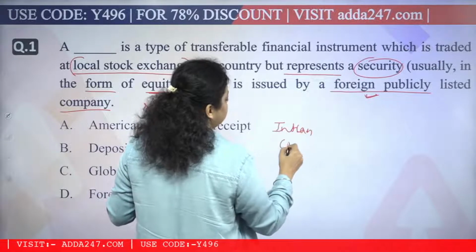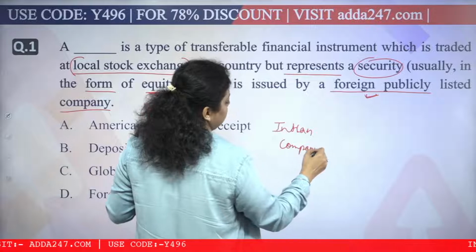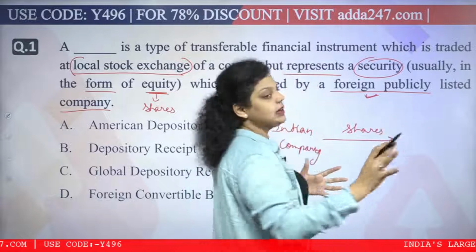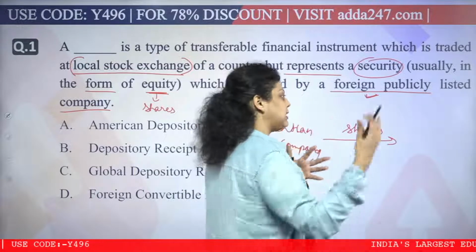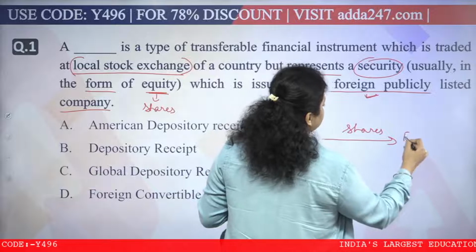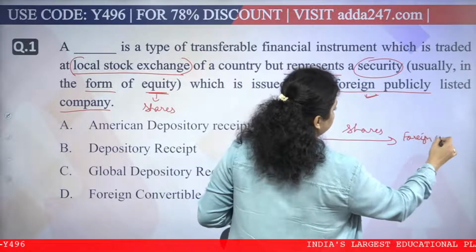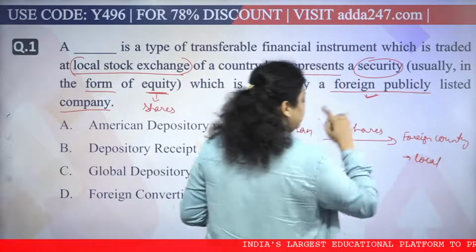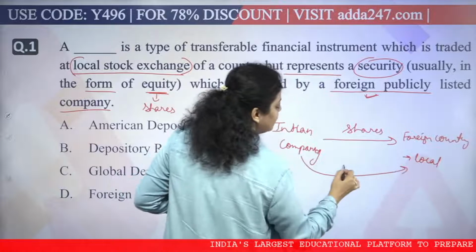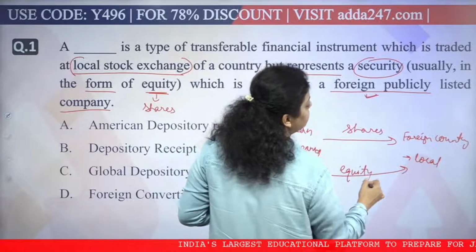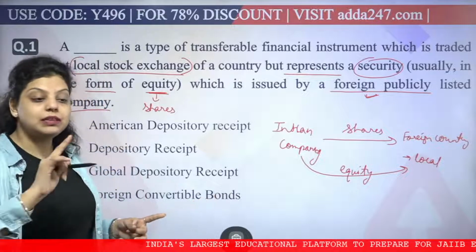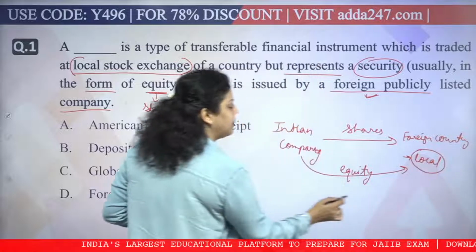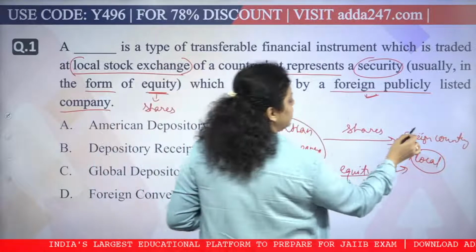Any Indian company is issuing shares in any country. It can be America, Europe, Japan, China, etc. So in a foreign country, the stock exchange will be local, where the securities, the equity of the Indian company, is represented and issued. The local stock exchange will be there, but the company will be an Indian company which is issuing its shares in a foreign country.